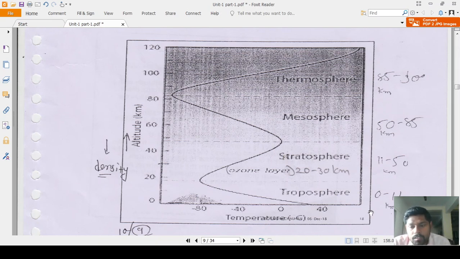From the surface of the earth to 11 kilometers is the troposphere. 11 to 50 kilometers is the stratosphere. 50 to 85 is the mesosphere, and 85 to 500 is known as the thermosphere. Between the troposphere and stratosphere, the 20 to 30 kilometer region is known as the ozone layer.